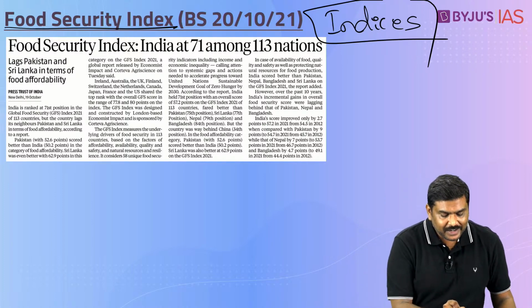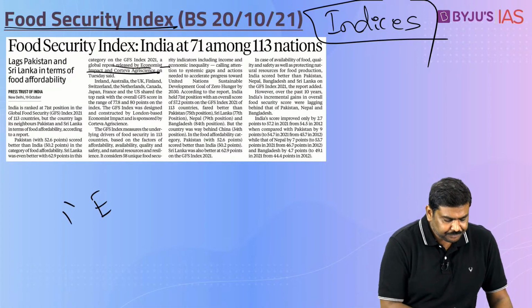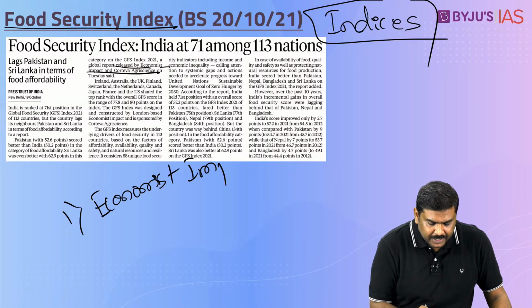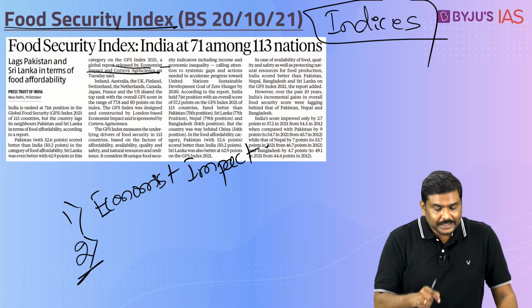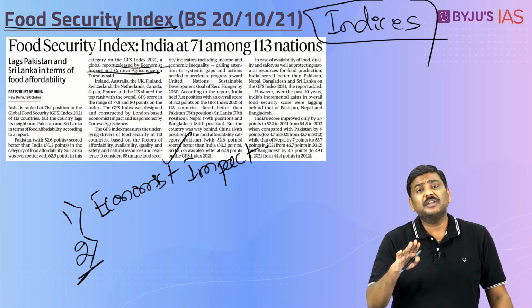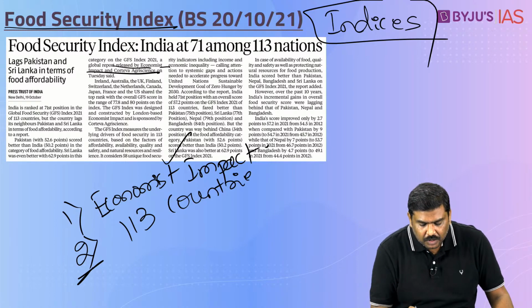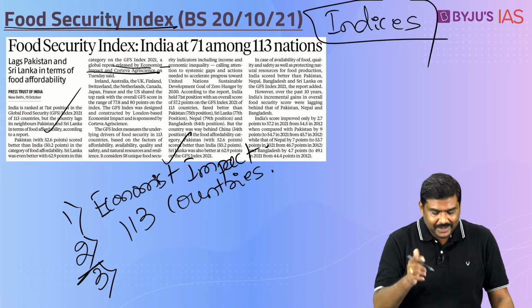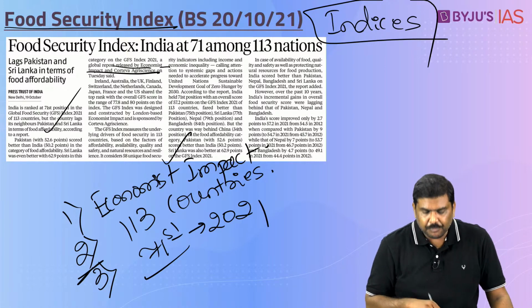This particular food security index is released by Economist Impact. Okay, first point, it is released by Economist Impact. Done. Second very important point. This particular Economist Impact organization will evaluate the performance of 113 countries and provide them ranking. Third important point, what is India's ranking? As per this particular article, India stands at 71st position for the 2021 report.